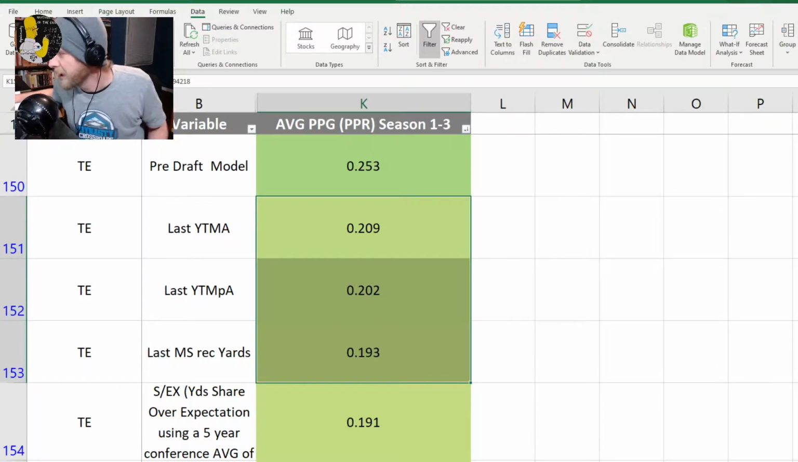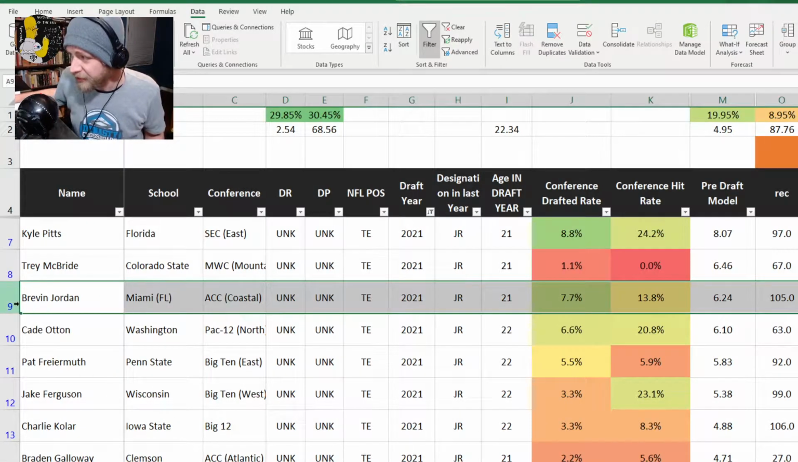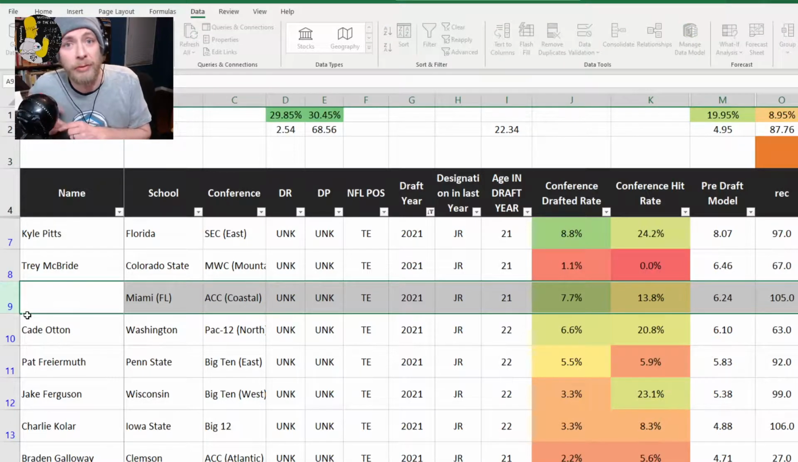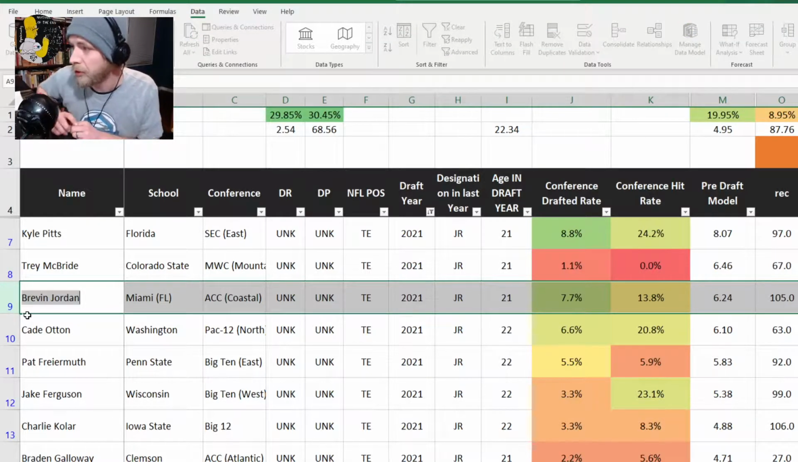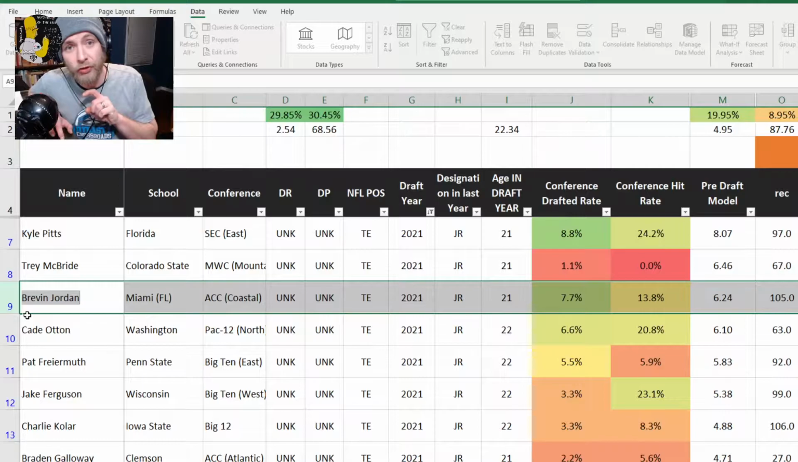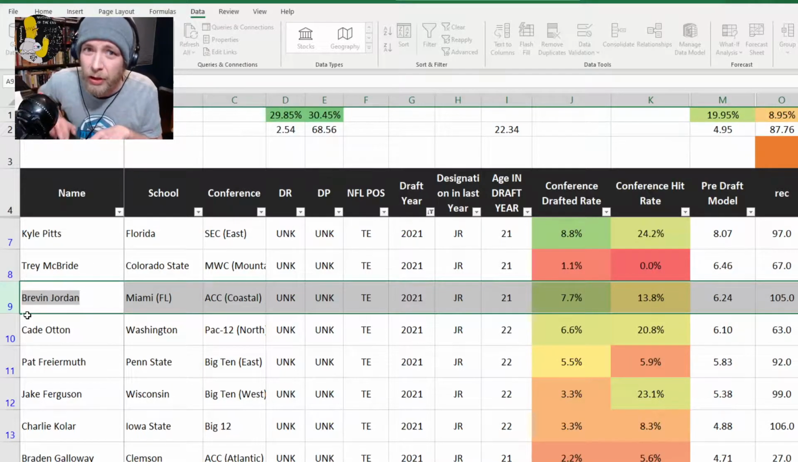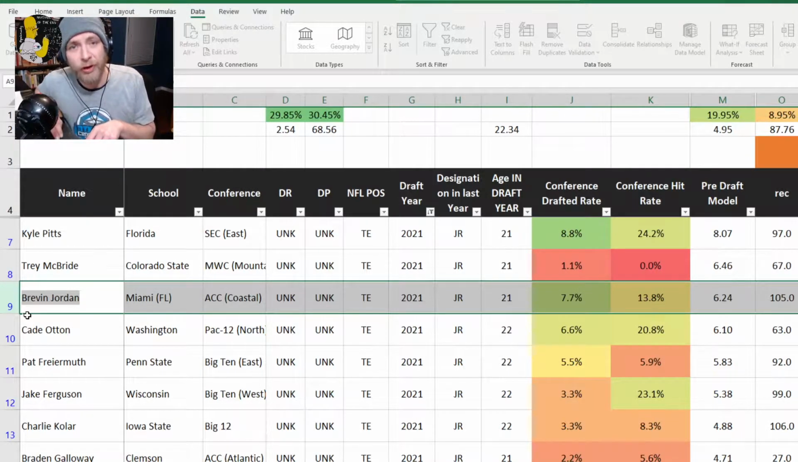Okay, so, Brevin Jordan, where are you? He's coming from Miami, Florida. Other things I know about Miami, Florida. Ooh, there's his name again. David Njoku, Clive Walford, and also Chris Herndon. Interesting tight ends all in their own right come from Miami, Florida.